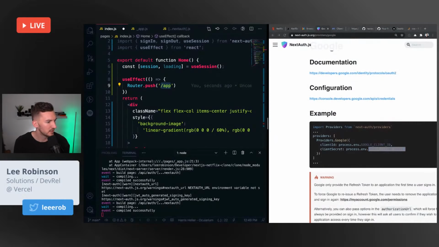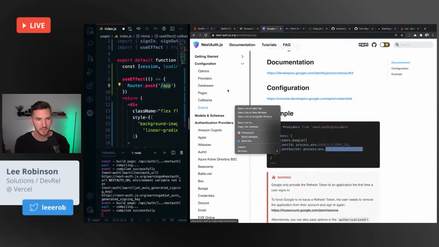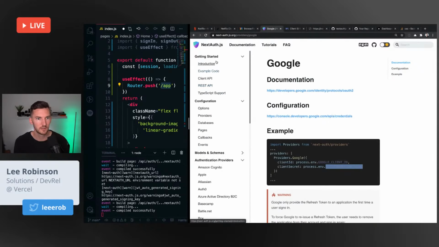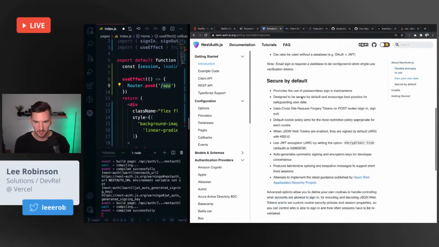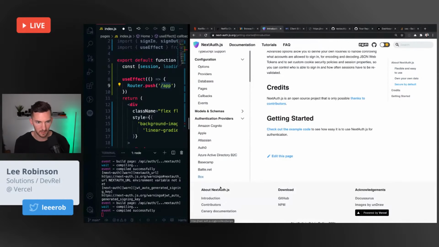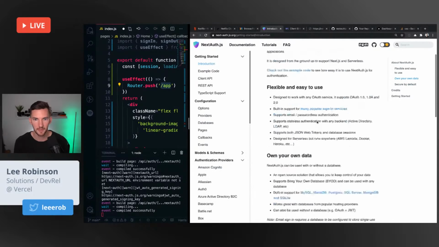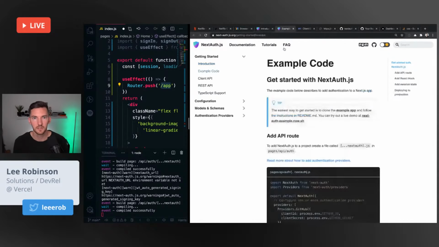I see a question here on protected routes. I like that because I know that Next Auth has something for this. So let's check that out. Let's look at this example code.